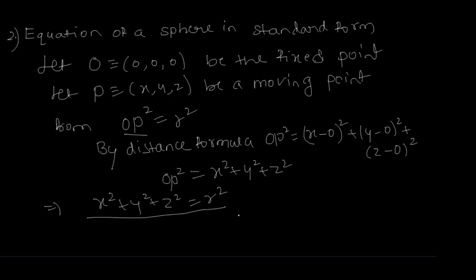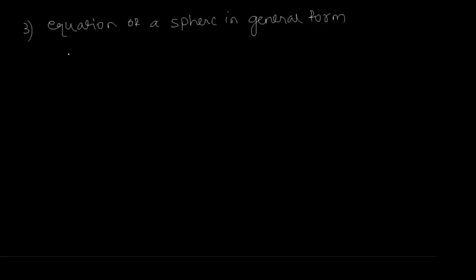Okay, next we prove, and this is a very important question, the equation of a sphere in general form.